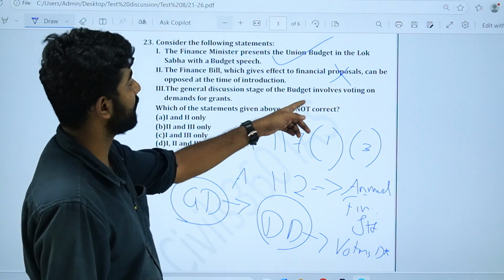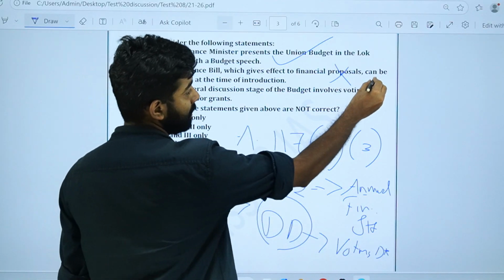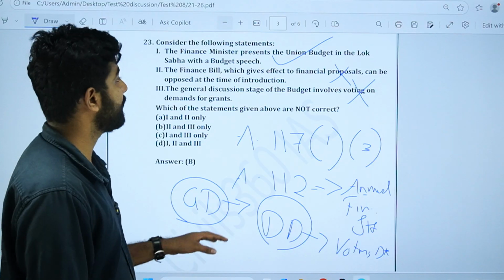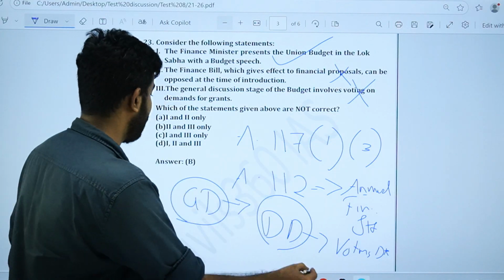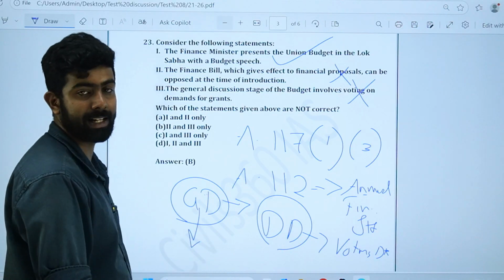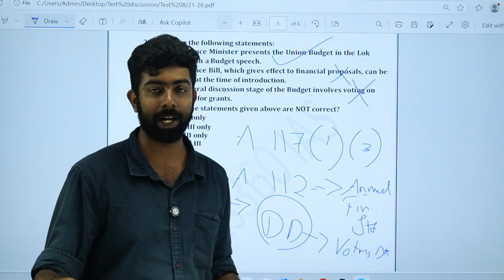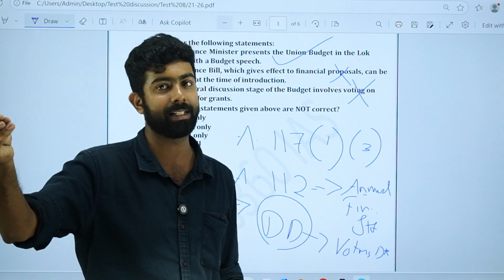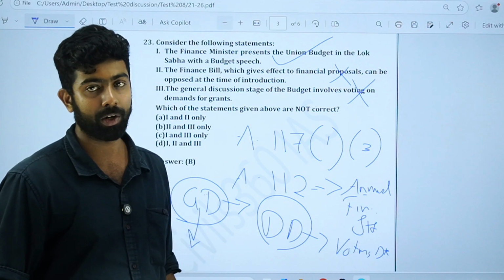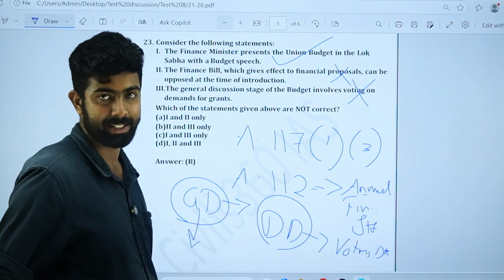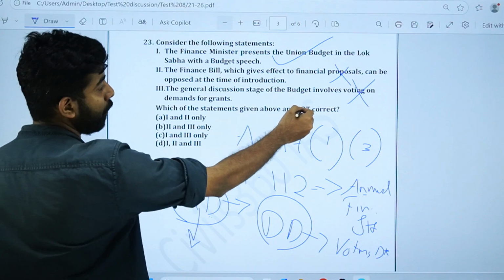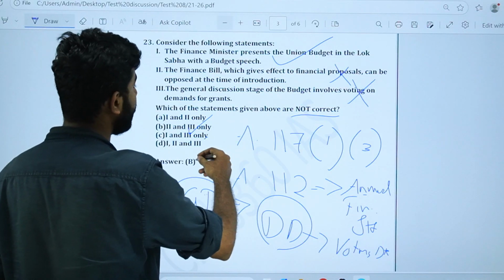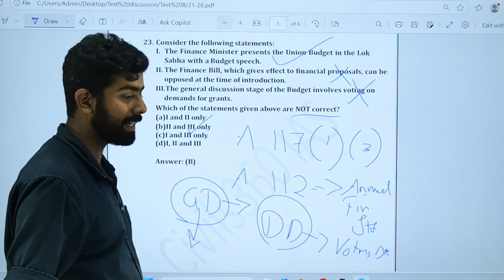The general discussion stage of budget involves voting on demand for grants. This is also wrong, because the general discussion stage is simply this stage, where there is only a limited discussion, before the department related standing committees study the budget. So at this stage there is no voting. Which of the following are not correct? 2 and 3, right? So if you know one is correct, you can eliminate and reach the answer.